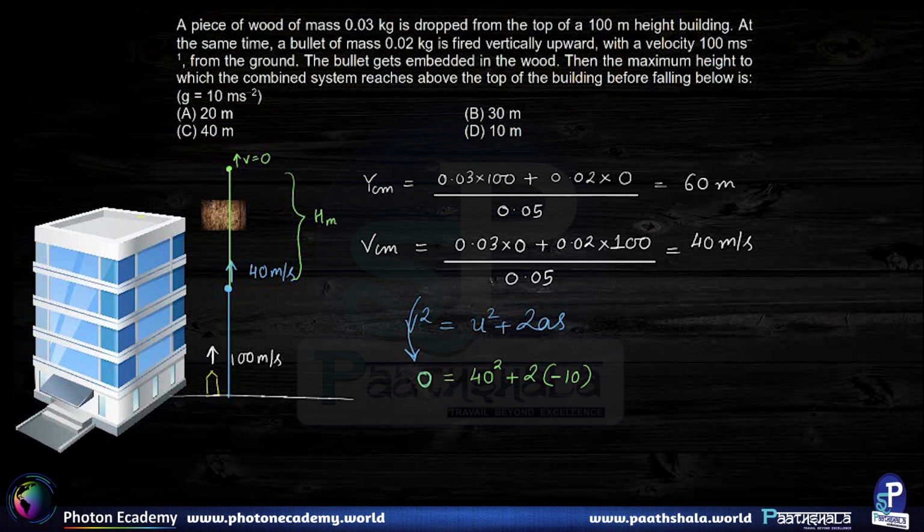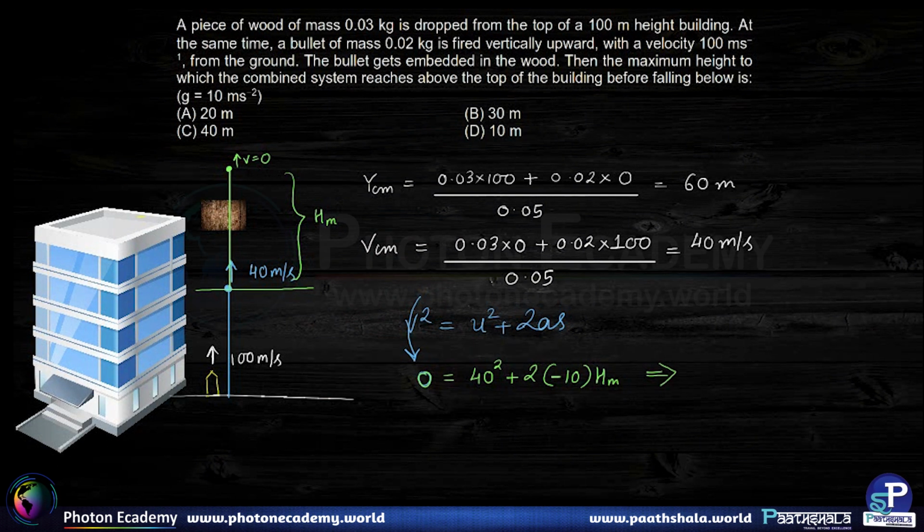Okay, so hm is the height that the center of mass has risen above its initial level. We can see that hm is going to come out to be 40 into 40 divided by 2 into 10, so that gives us 80.